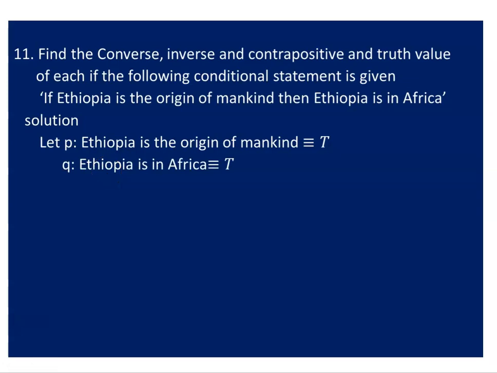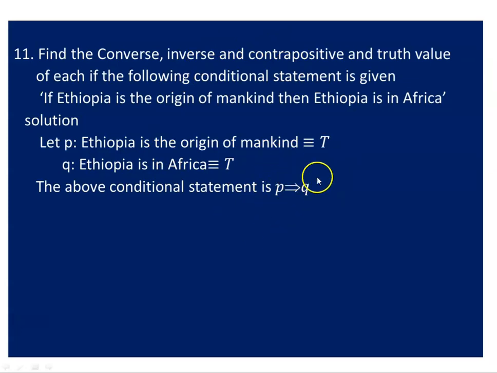The truth value of Ethiopia is in Africa is true. So this shows that it is a conditional statement, if p then q, that is p implies q. So the above conditional statement is simply p implies q.